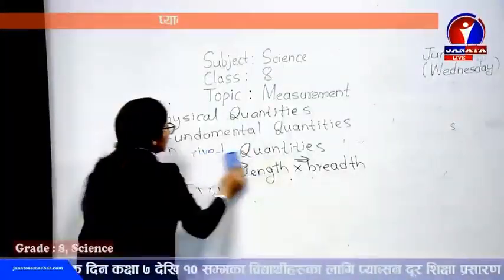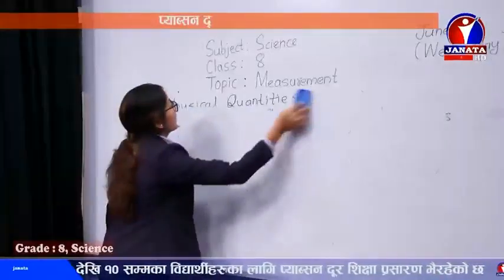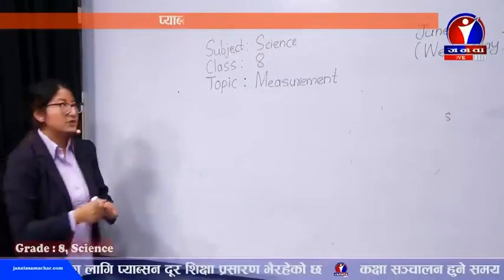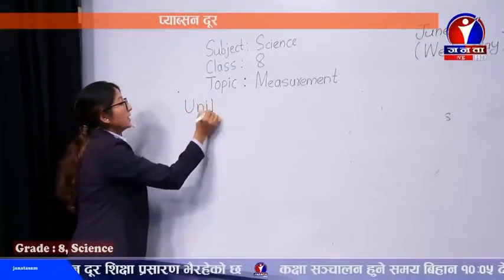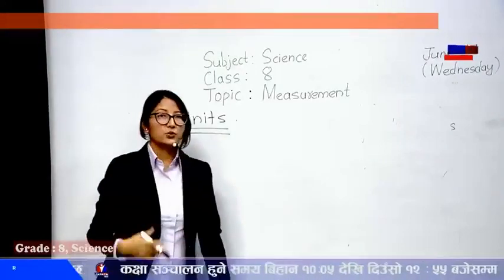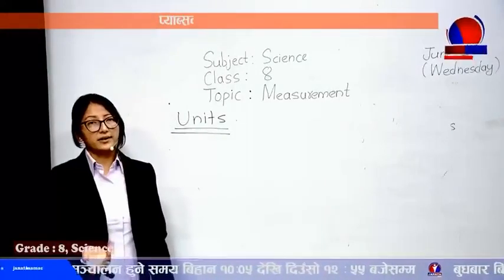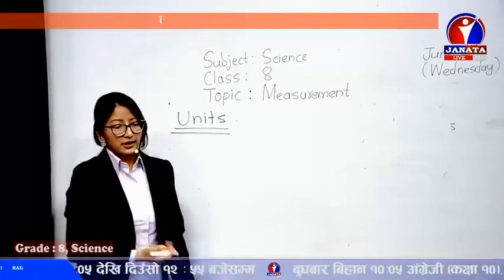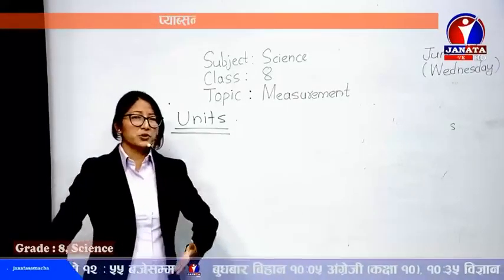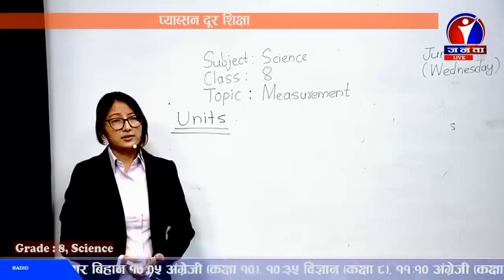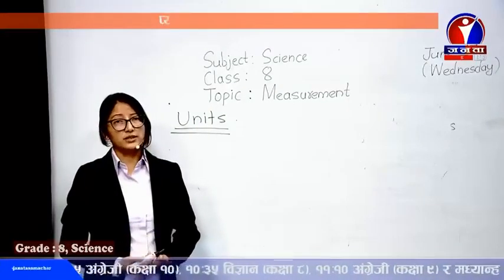Units. To start with the topic, like we were discussing before, you want to buy something. You'll go to the market. Suppose you want to buy some amount of sugar. You go to the market and ask, okay, give me little sugar. Little means how much will you give?